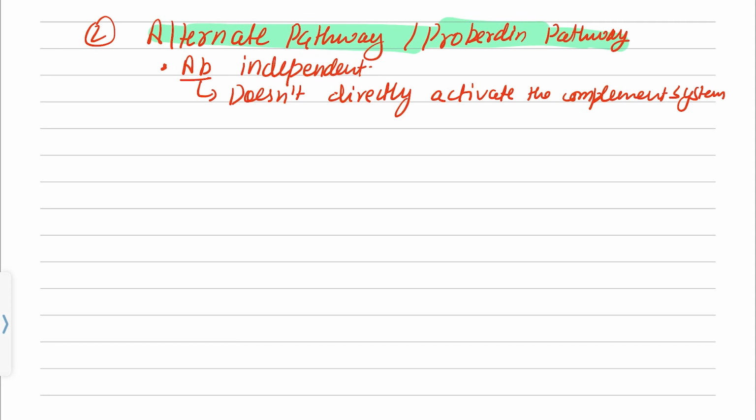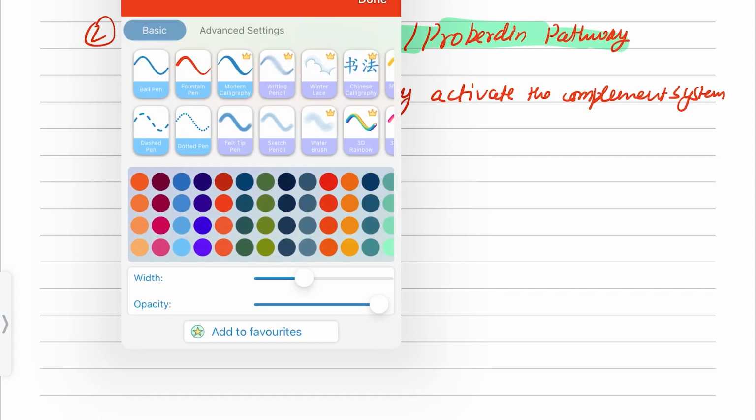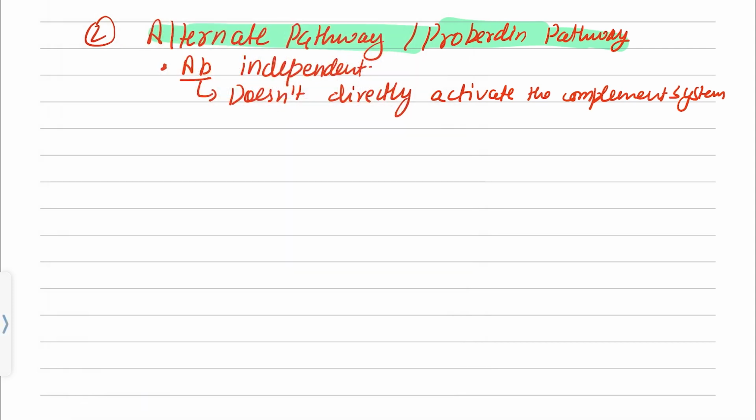And let me first tell you what the substances are that activate it. Let me take another color. This color is being monotonous to me. Yeah, green, my favorite color. So many substances actually activate this pathway, and I will just list some of them.